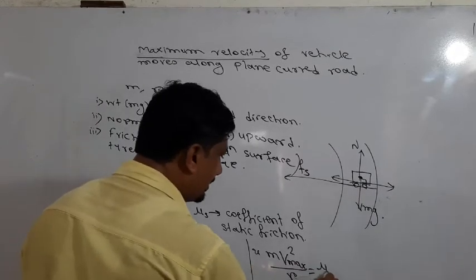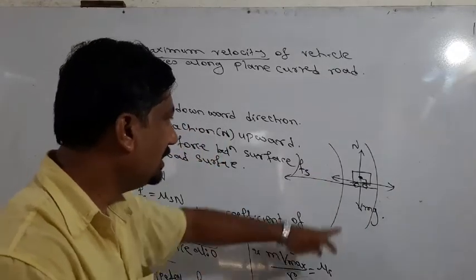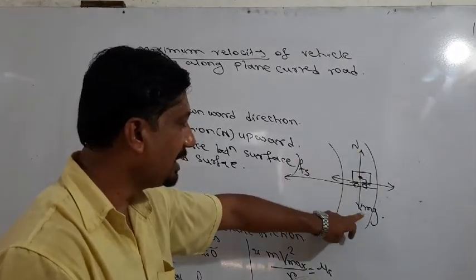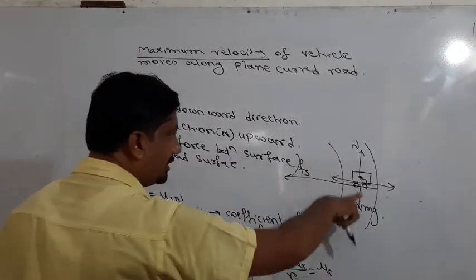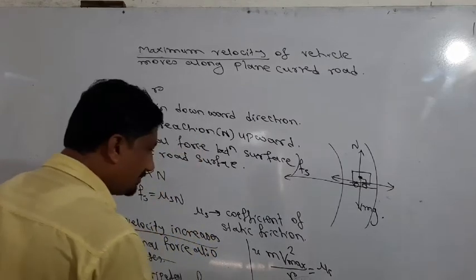Here, from this diagram, these two forces are equal. This is the action, this is the reaction. For every action, there is an equal and opposite reaction. This normal reaction balances the weight of the vehicle. So N is equal to mg.